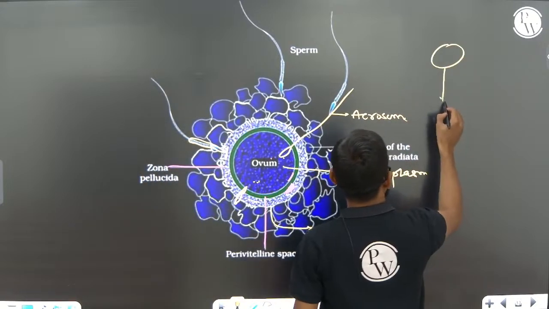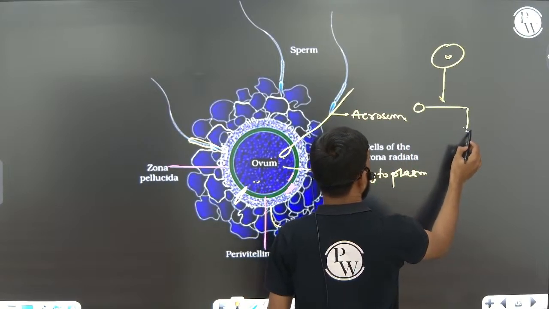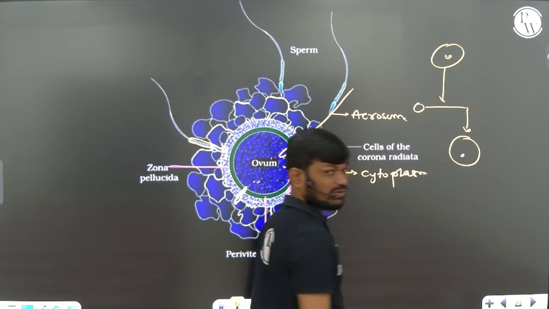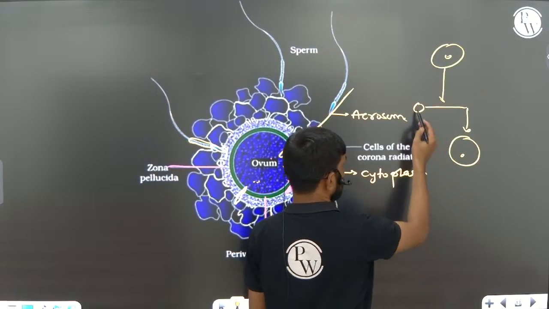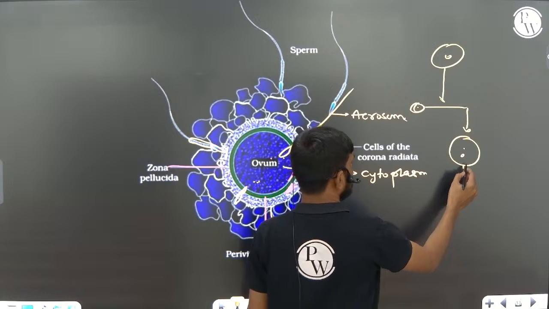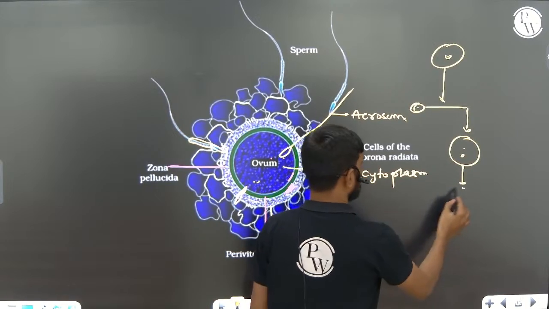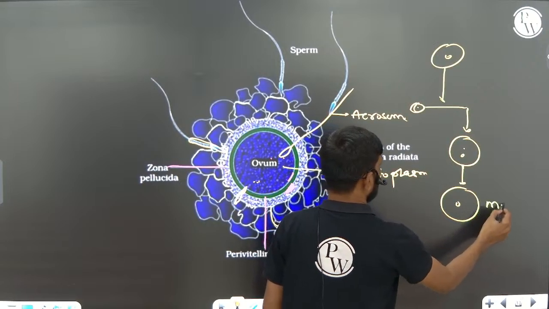The primary oocyte, which is arrested in prophase 1, completes its meiotic division, producing the first polar body and the secondary oocyte. This secondary oocyte is also undergoing meiotic division 2, but it is arrested in metaphase 2.